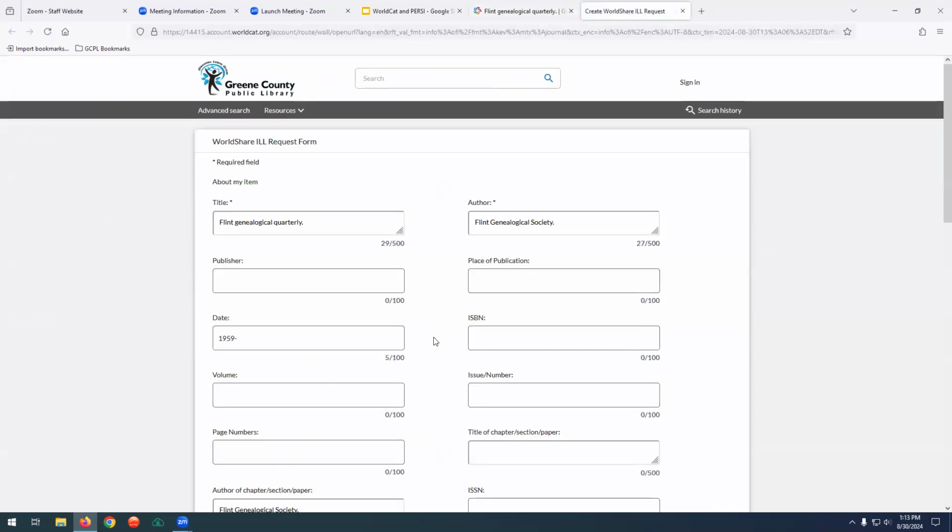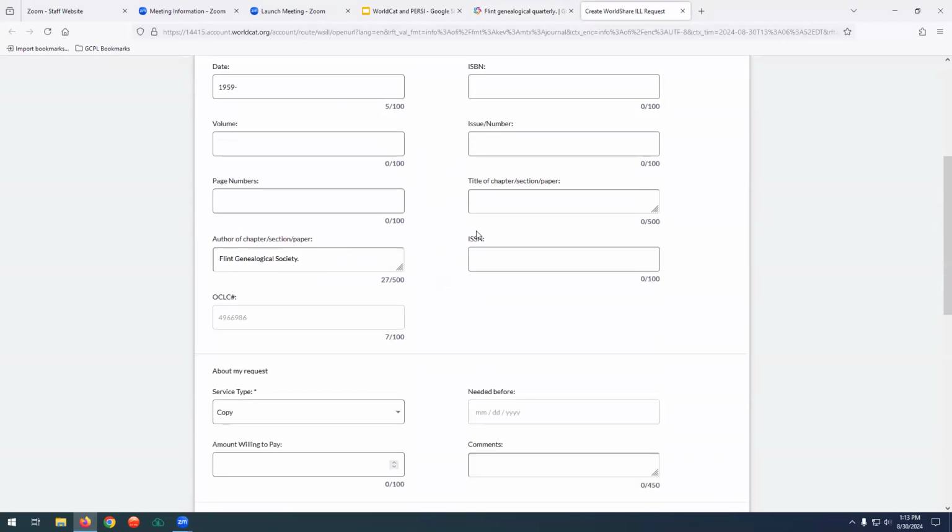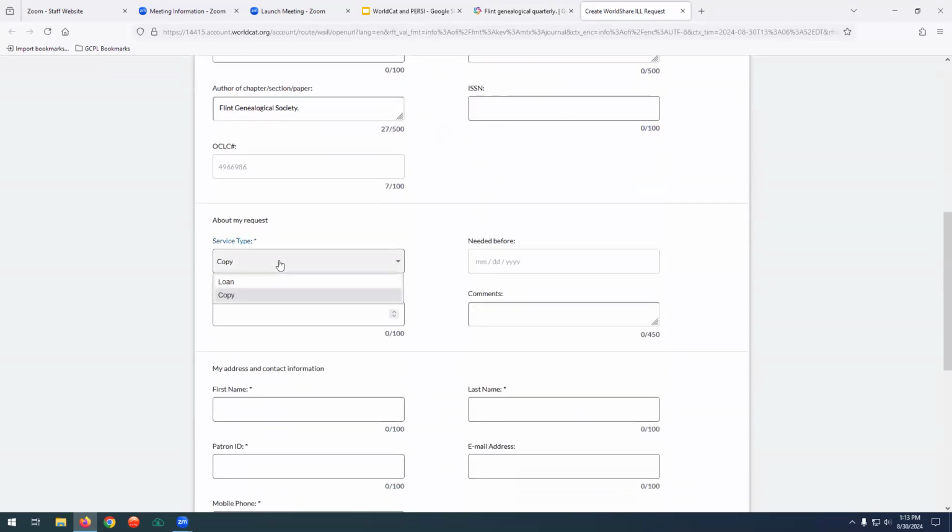So we hit request item, and that's going to bring up our form. Anything with a star, you have to fill out. It generates the title, the author, and some basic information about your request. You can either choose loan or copy. It usually fills in automatically, depending on what it is. Usually for journals and periodicals, they'll email you a copy or send you a photocopy. It's usually email now.